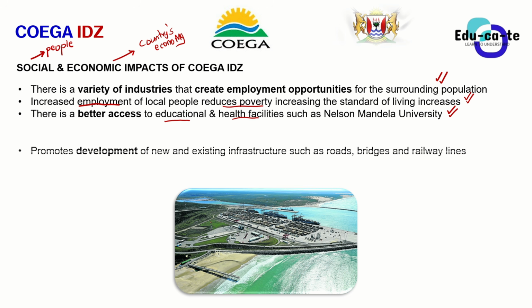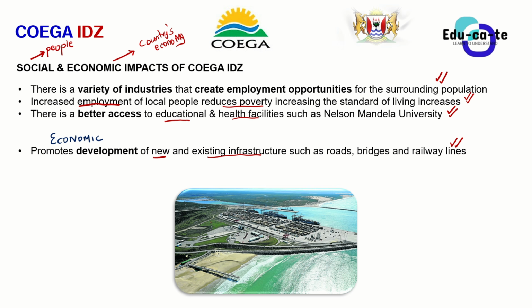And then when we look at the economic impacts now, let's just look at the impacts that we say are economic. These ones, they somehow promote the growth of the country. Okay, so basically the Coega IDZ promotes the development of new and existing infrastructure such as your roads, your bridges, and your railway lines. Remember guys that for this thing of trading internationally to work, we need more efficient transport.